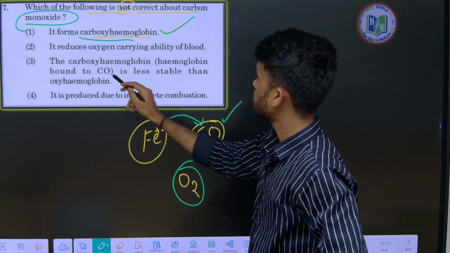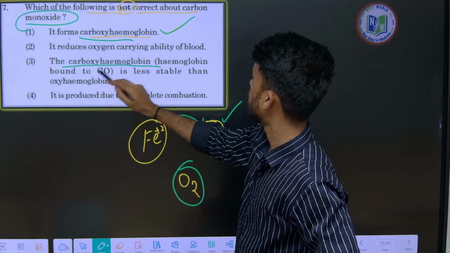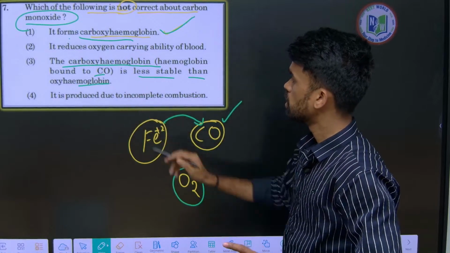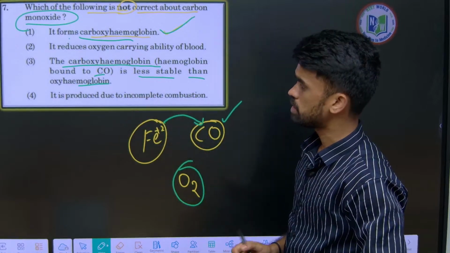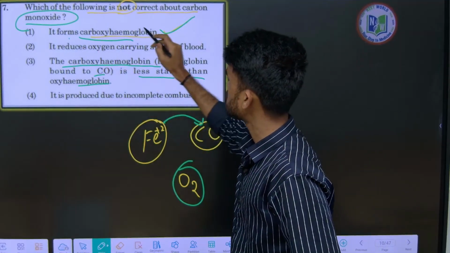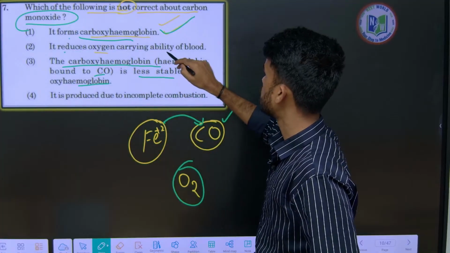The option says carboxyhemoglobin is less stable than oxyhemoglobin. No, this is more stable. That's why the binding capacity of CO is more, so it forms carboxyhemoglobin. This is correct. Next, it reduces the oxygen carrying ability of the blood.